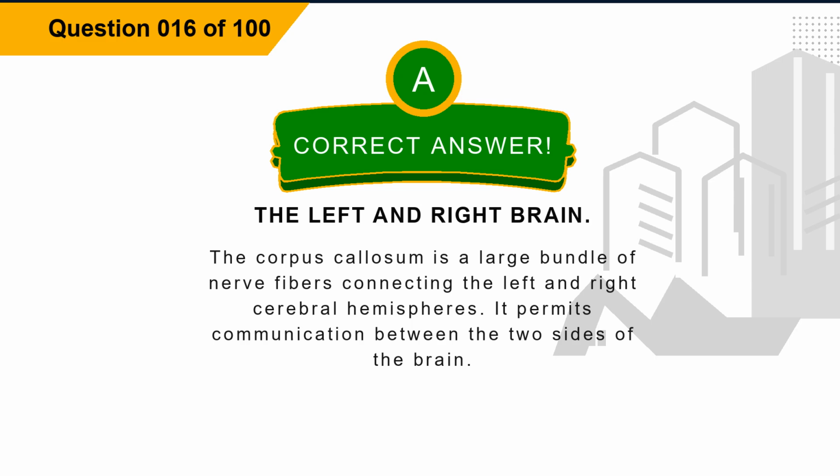Explanation: the corpus callosum is a large bundle of nerve fibers connecting the left and right cerebral hemispheres. It permits communication between the two sides of the brain.